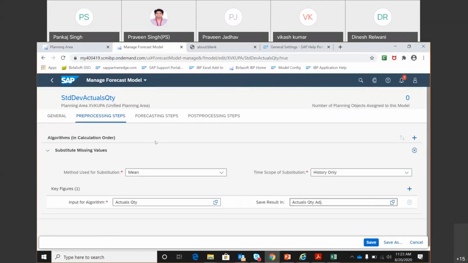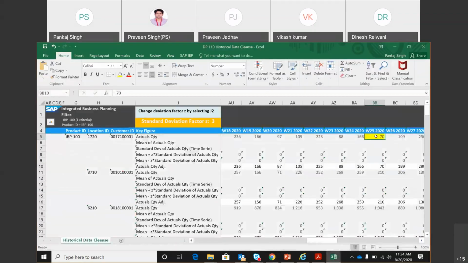Pankaj: Yeah, Vikas. What if we give this save results in the same key figure, this actual quantity? Is there any impact on it? I have not tried it, but what I can think of happening is that if you put the same key figure, first of all, whether this key figure is allowed to store the value by the algorithm, we'll have to check that.